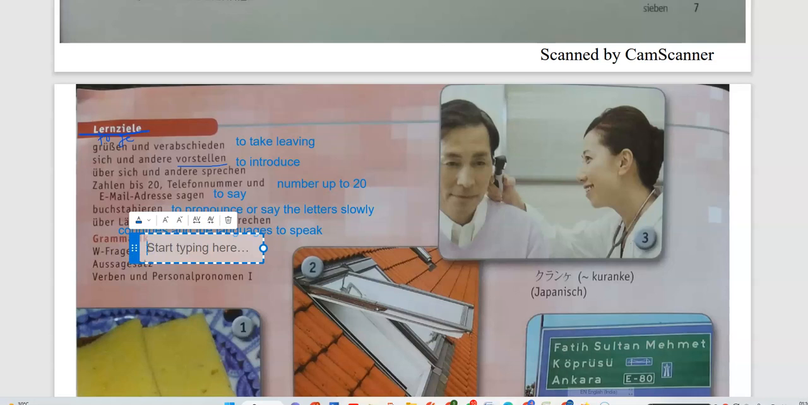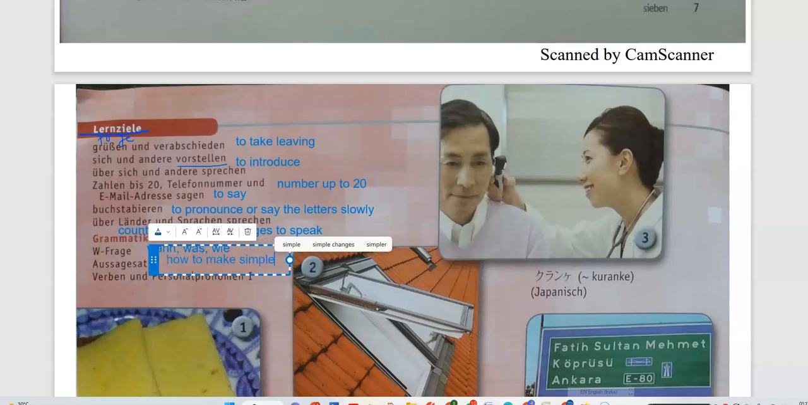We have many W words in German, for example wie, was, and wo, like that. So we will be seeing the W-Frage later on in the same lessons. And also how to make simple sentences, which is what Aussagesatz is. How to make simple sentences.